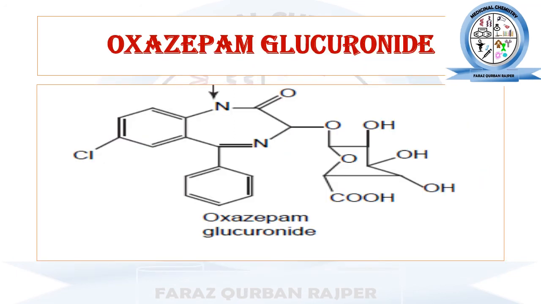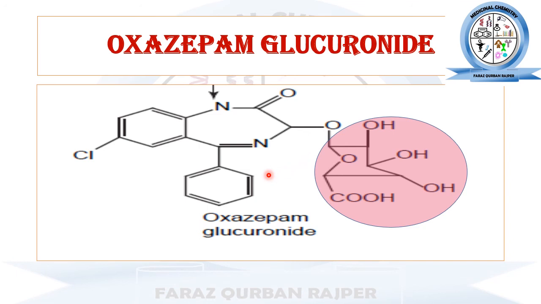Oxazepam glucuronide. This is the chemical structure of oxazepam glucuronide. That is the main inactive metabolite which is formed after the conjugation reaction of almost all types of benzodiazepine. So you may observe in the chemical structure of oxazepam glucuronide that it contains the glucuronide portion that usually comes from glucuronic acid. This oxazepam glucuronide metabolite is highly polar in nature.